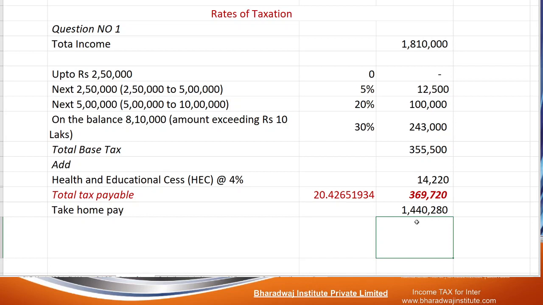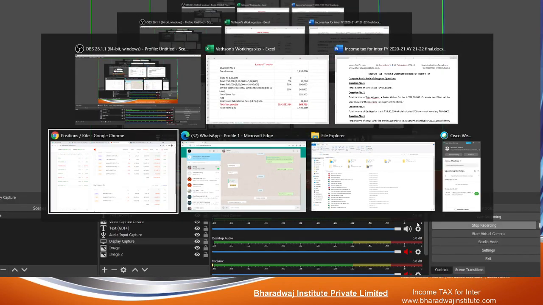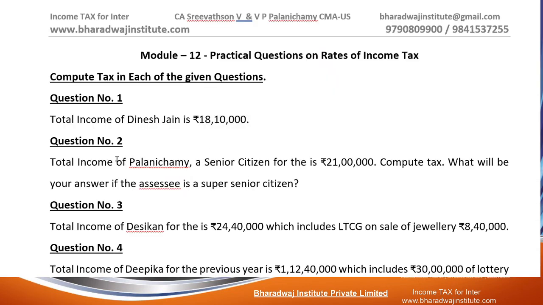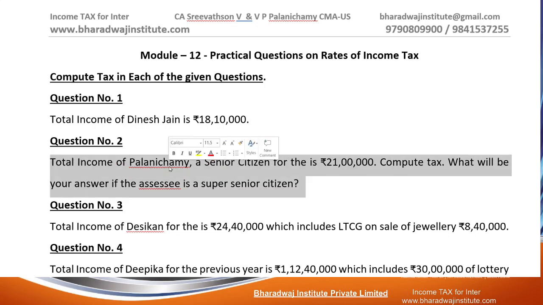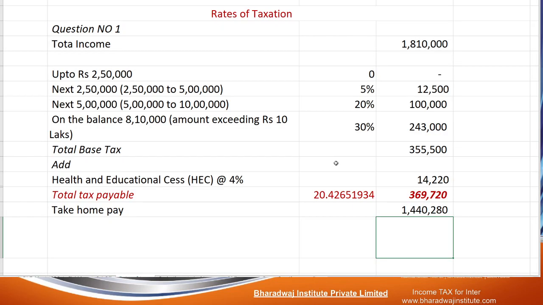Try to work out question number 2 on your own. Since it is prepared by Watson sir, he will make me a senior citizen. Actually, he is a super senior citizen. Okay, done. 21 lakhs, compute the tax for a senior citizen. You are going to try question number 2 on your own.